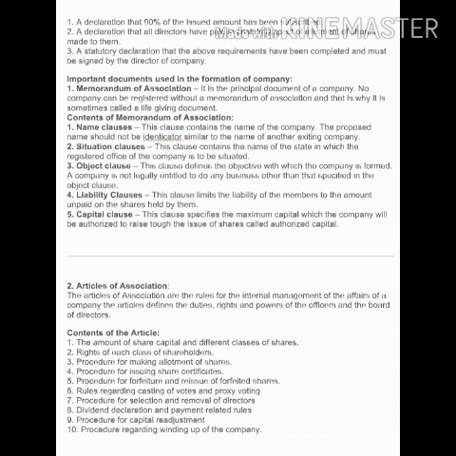Now the fourth one is the liability clause, and this clause limits the liability of the member to the amount unpaid on the shares held by them. That is a liability clause.